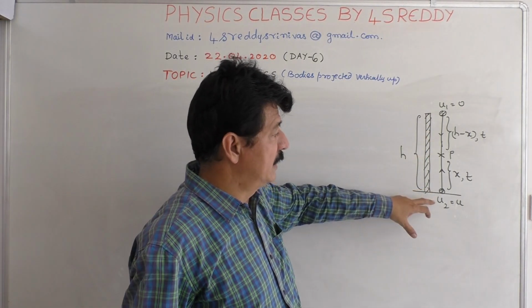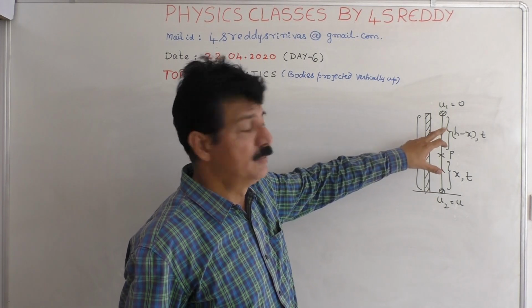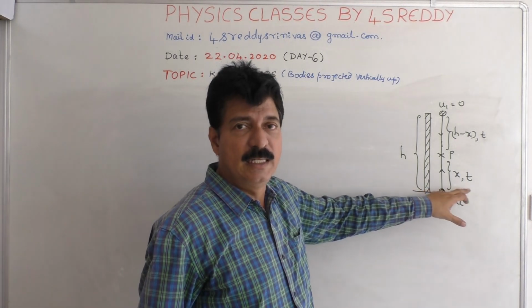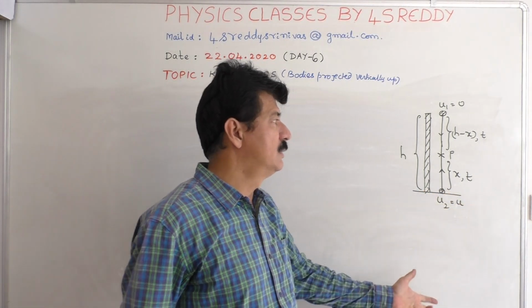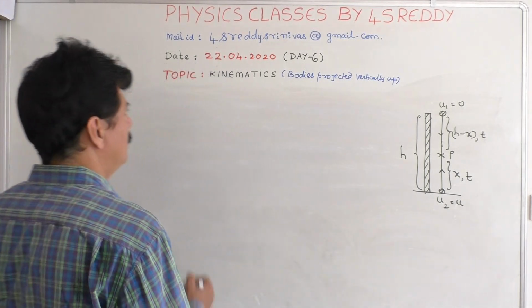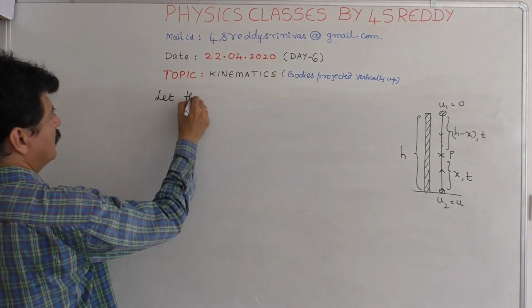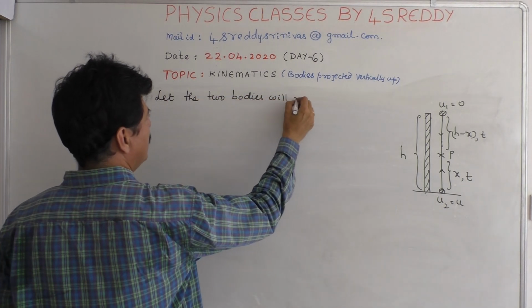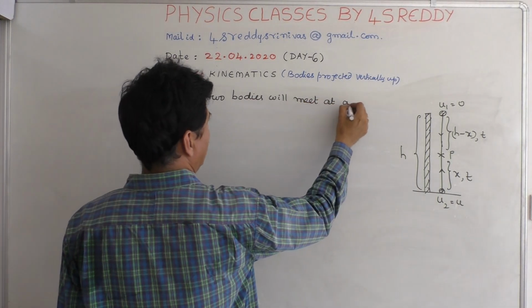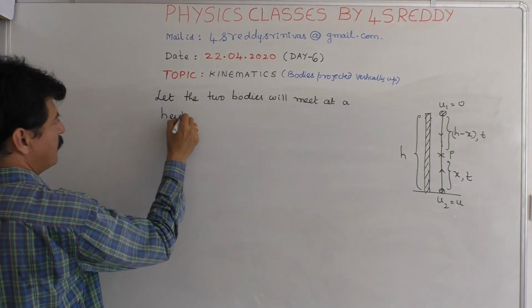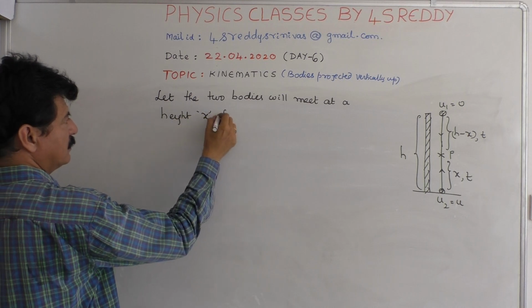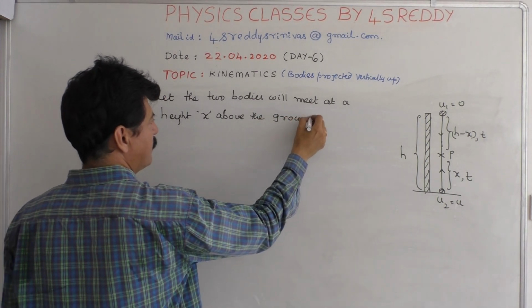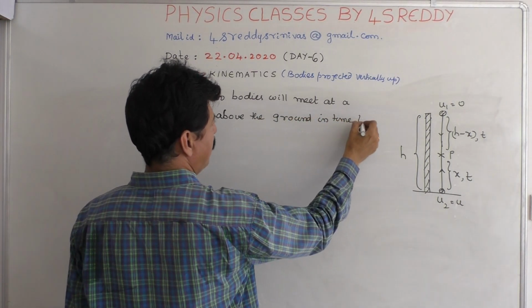One is falling under gravity, another one is projected vertically up. Let us say both are meeting at a height x above the ground in time t. That we have to assume. So first thing, let the two bodies meet at a height x above the ground in time t.